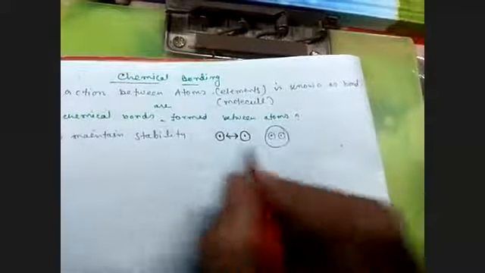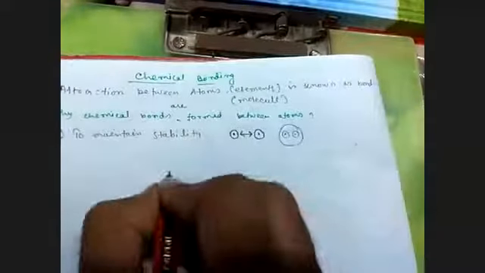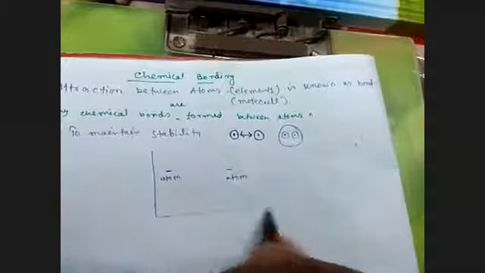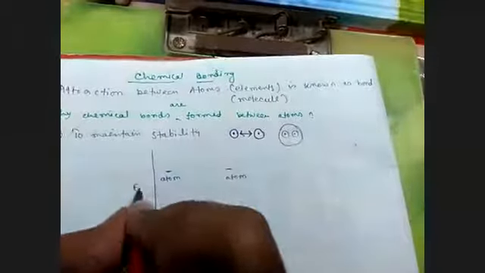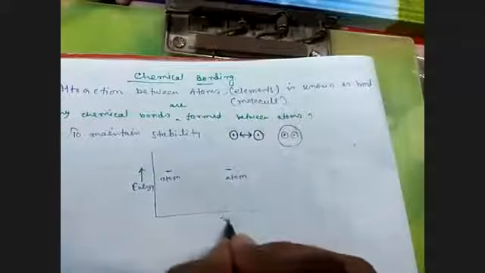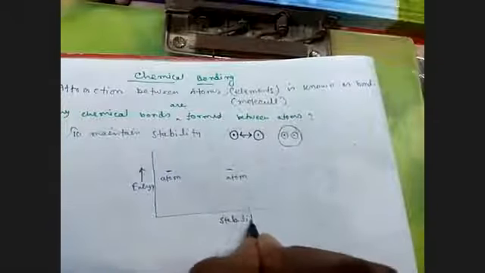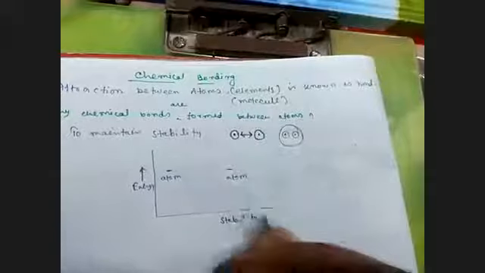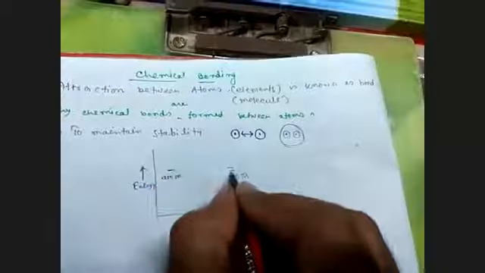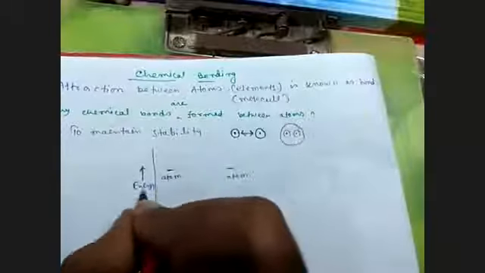Suppose here is an atom and here is an atom. If we plot a graph, on the x-axis it is energy. Here is stability. Atoms have a higher position because their energy is high.